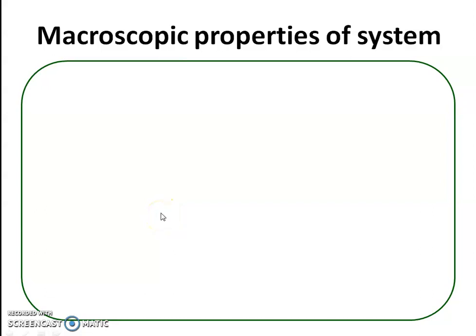In a homogeneous system there is one phase. In a heterogeneous system there are more than one phases. Now the next term is macroscopic properties of a system.